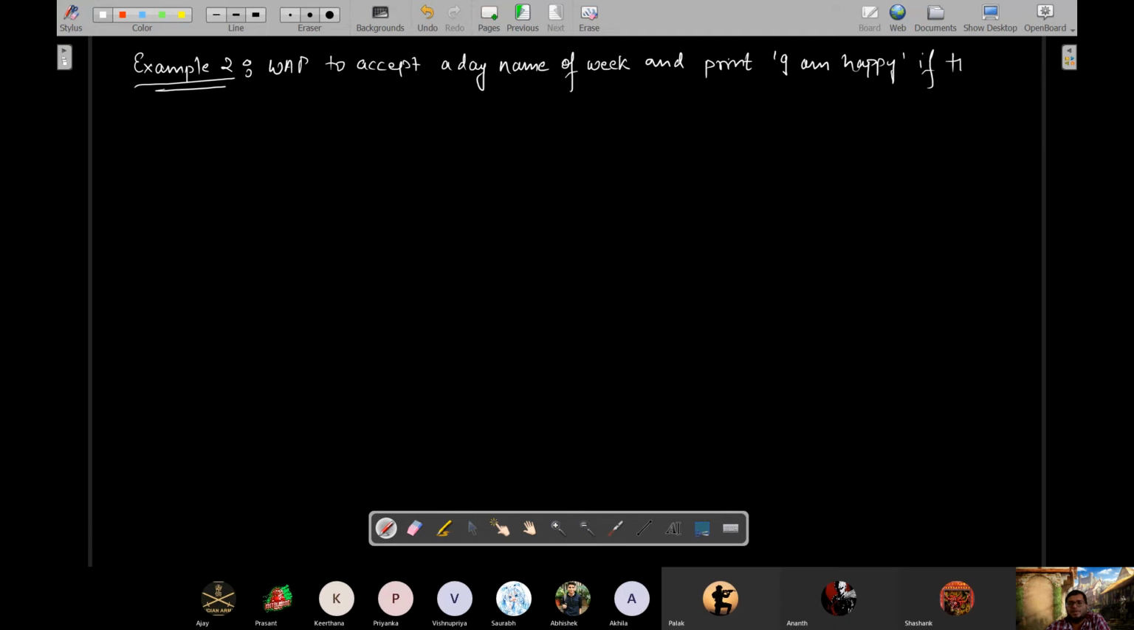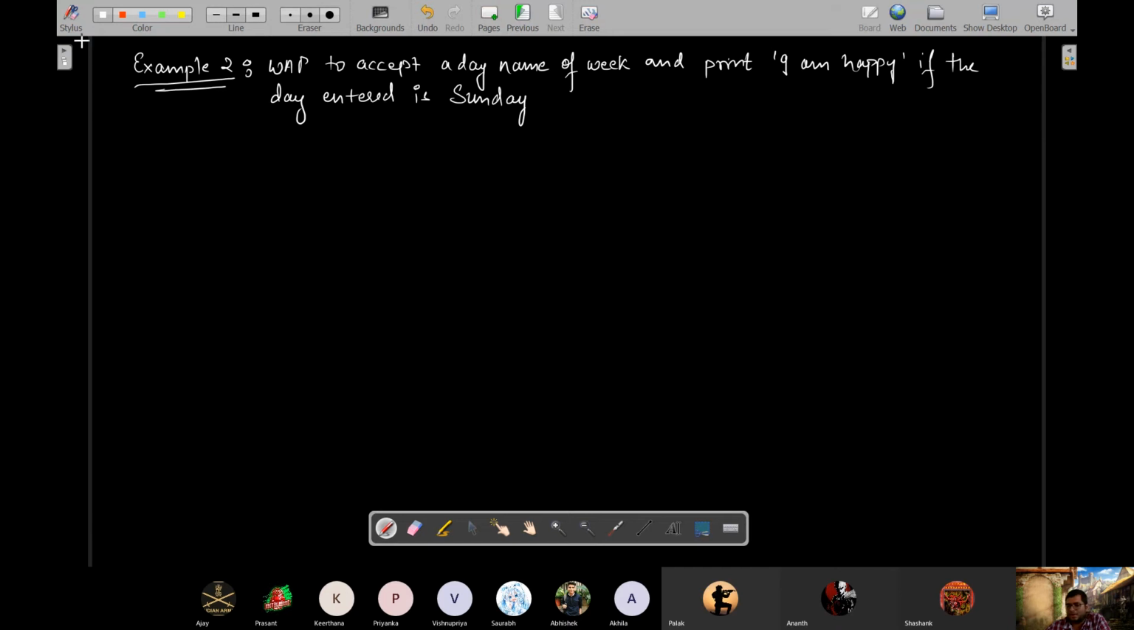Example 2. Write a program to accept a day name, meaning whichever of Saturday to Monday, or Saturday to Sunday, any of the 7 days of the week, day name of week, and print I am happy if the day entered is Sunday.